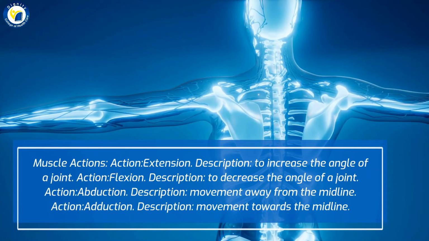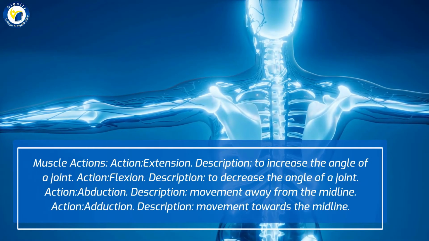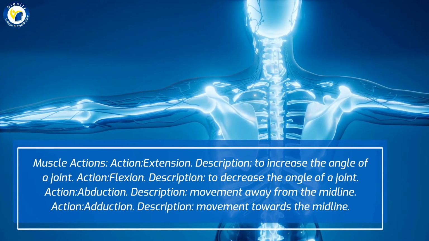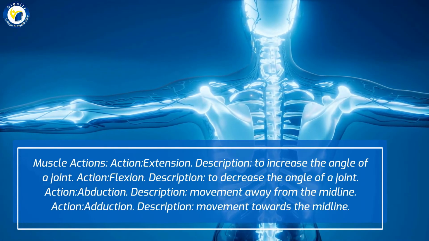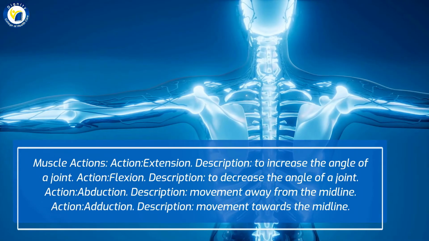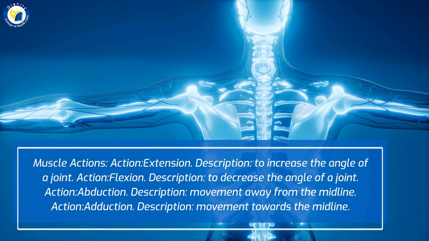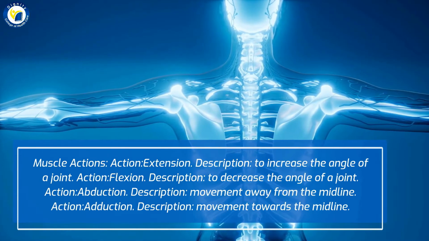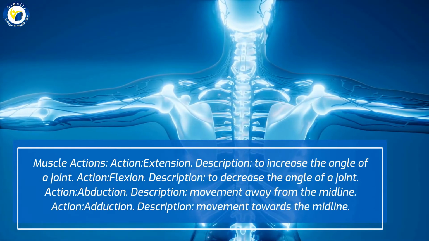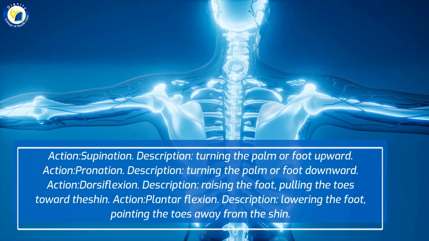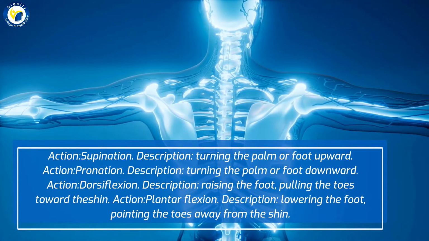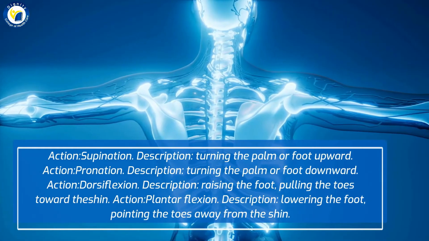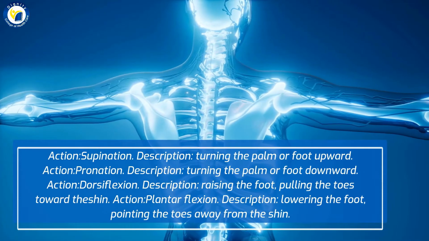Muscle actions. Action: extension. Description: to increase the angle of a joint. Action: flexion. Description: to decrease the angle of a joint. Action: abduction. Description: movement away from the midline. Action: adduction. Description: movement towards the midline. Action: supination. Description: turning the palm or foot upward. Action: pronation. Description: turning the palm or foot downward.